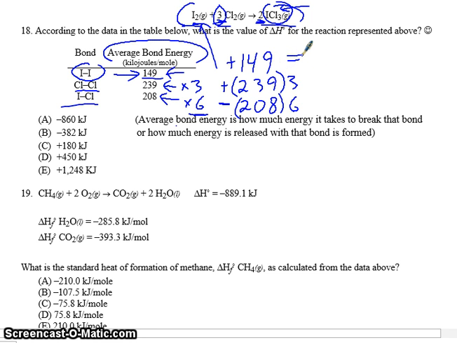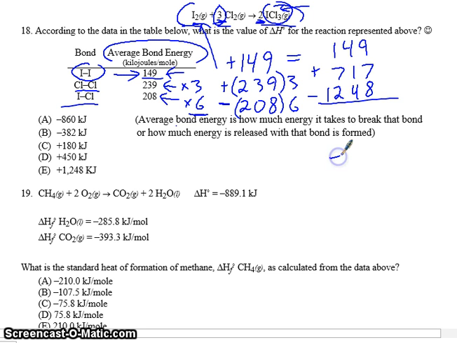So hopefully this makes sense. We're just keeping track of how much energy it takes to break and then to make bonds. So essentially we have 149 plus, in this case, 3 times 239 should give us 717. And negative 208 times 6 should give us negative 1248. And if we total these up, we should get ourselves, if you do this in your calculator,